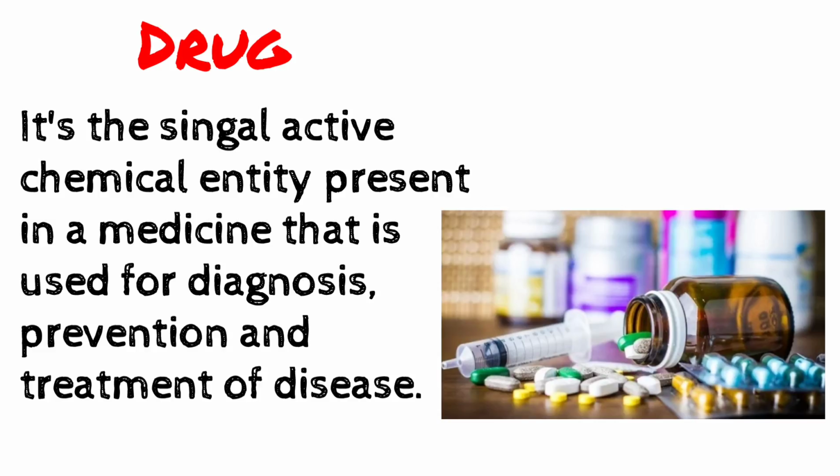Drug is nothing but the API, the active pharmaceutical ingredient, the single active chemical entity in the whole medicine. Likewise, in a paracetamol tablet there is paracetamol, that is the API. It is actually the drug.